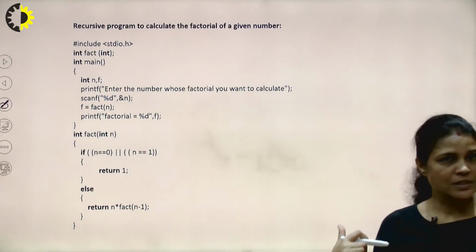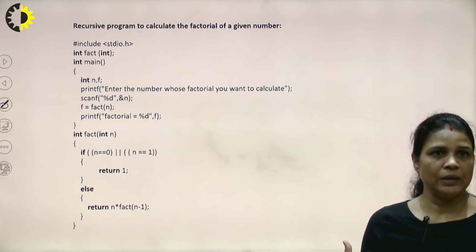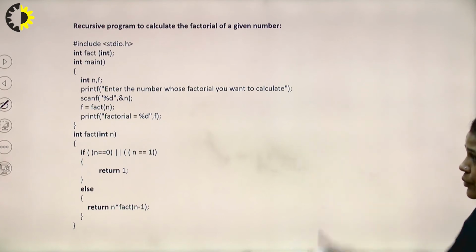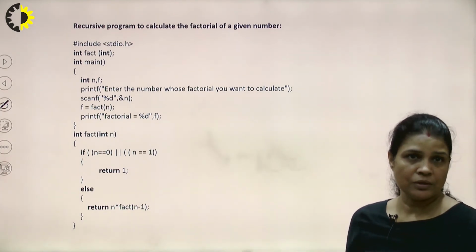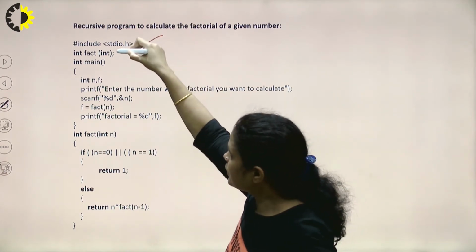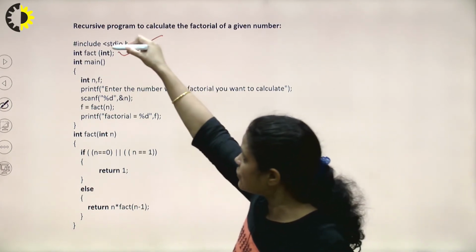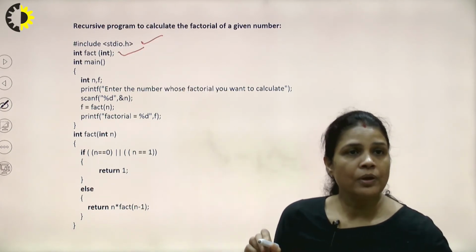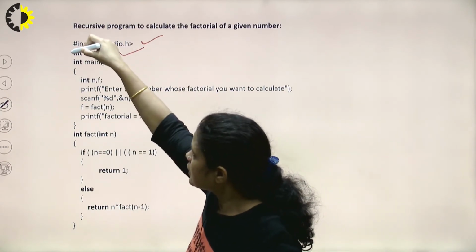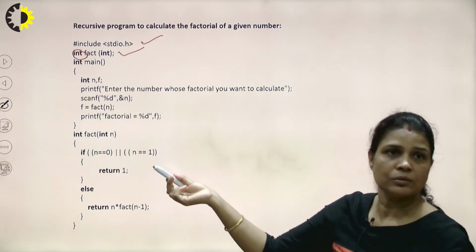Now, the first example, the factorial. If we need to calculate the factorial of a given number recursively, how will we implement it? This is the C program to calculate the factorial of a given number. For this, we need to add some header files. As we know, we need to declare the function. Fact is a function here which takes one parameter, the number n for which we need to calculate the factorial, and the result of the factorial of that number n is returned here, right?